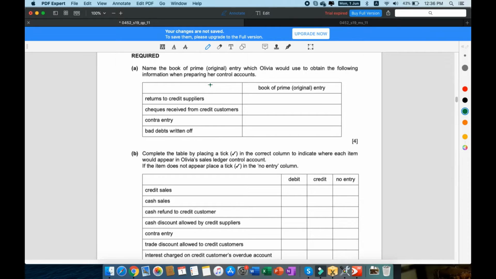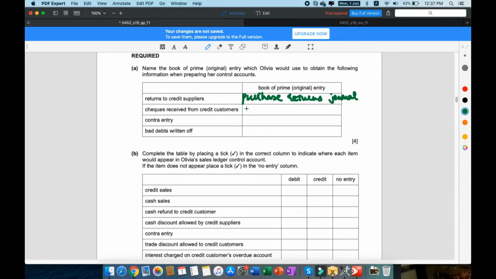We know that the returns to credit suppliers is in the purchase returns journal. There's no concept to this, you just have to memorize them, either from the internet or whatever book.